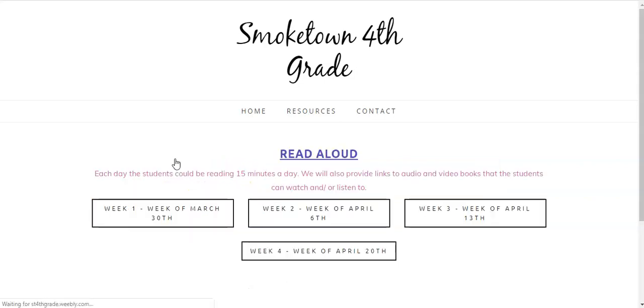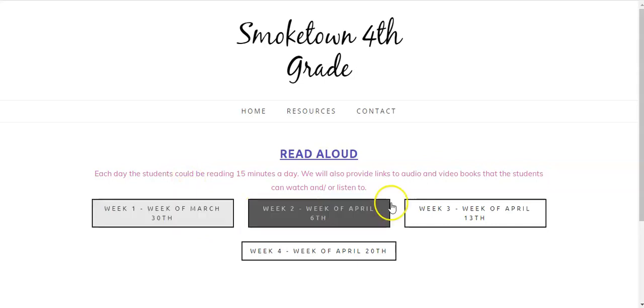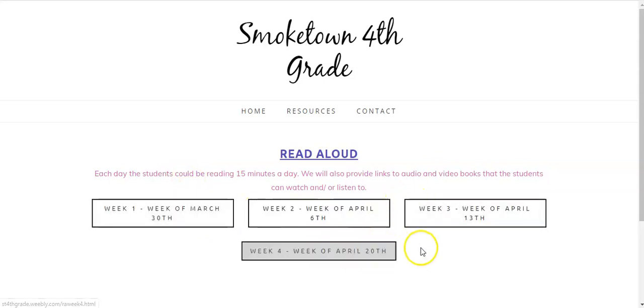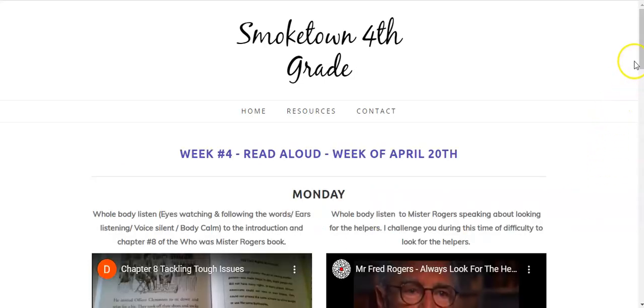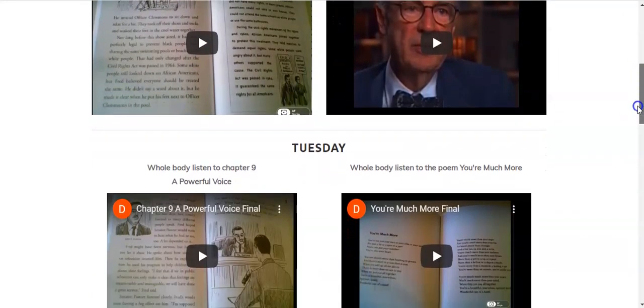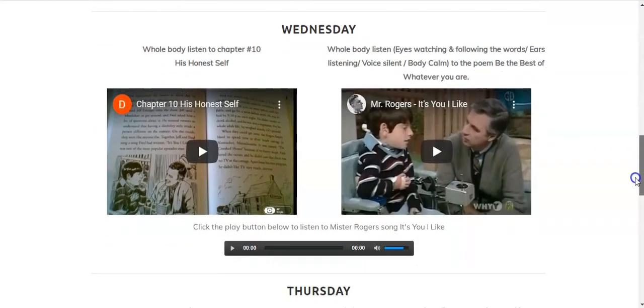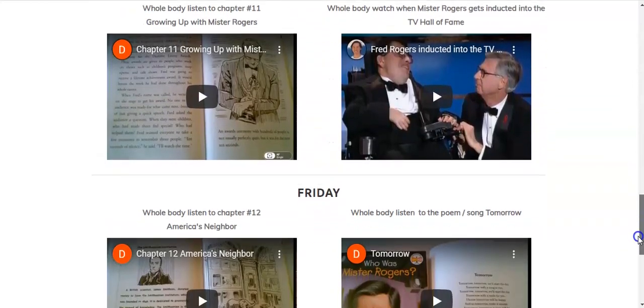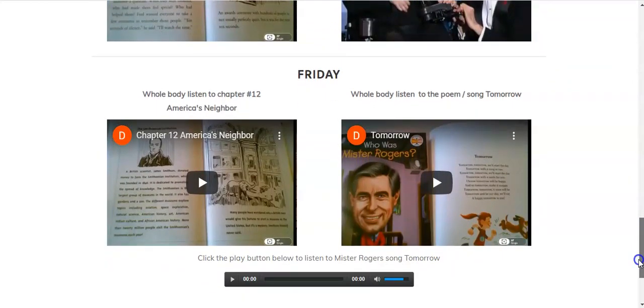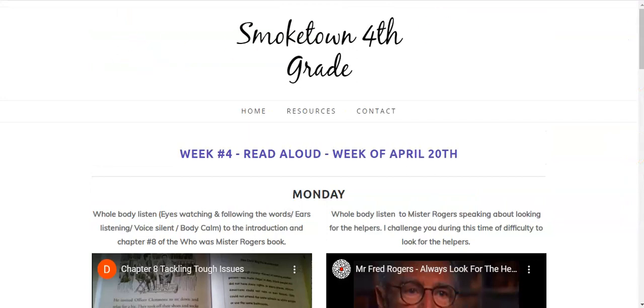When you click on any one of the subject areas like Read Aloud, you'll notice there are at least 4 button presses now for Read Aloud. Make sure you are clicking the one in the middle on the second row. That is for the week of April 20th, week 4. The Read Aloud this week will continue and finish the Mr. Rogers Who Was book. And there are also a couple of videos that go along with the Read Aloud and a couple of Mr. Rogers songs in this section. We will complete the book by Friday, so be sure to read along with us.